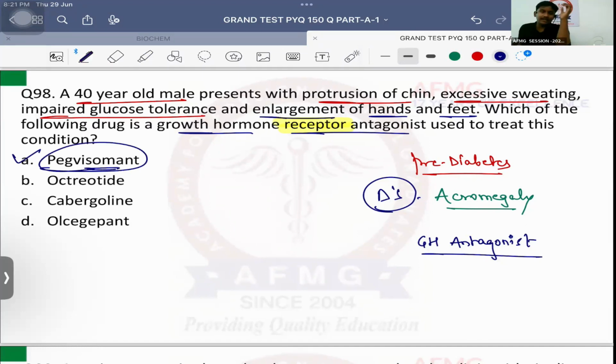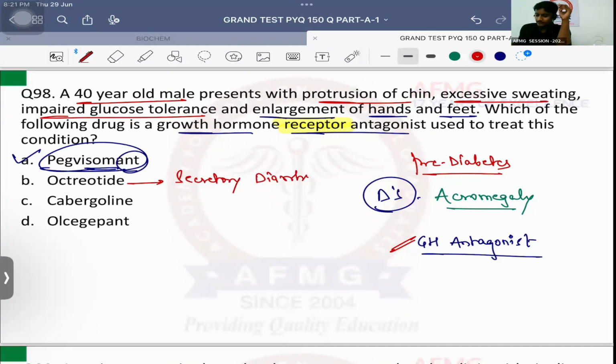नाम में ये ना soma, that is usually somatotropin or your growth hormone. Ant मतलब antagonist. So pegvisomant is nothing but growth hormone receptor antagonist. Growth hormone antagonist पूछा होता, then your answer would have been correct. It would have been octreotide or lanreotide. Octreotide or lanreotide is also the drug of choice for. Very good. It is also the drug of choice for secretory diarrhea.